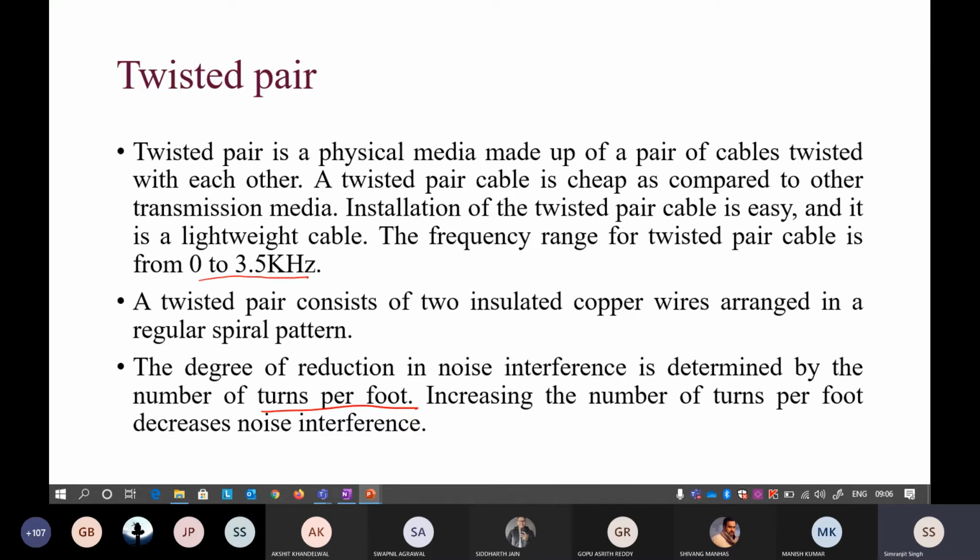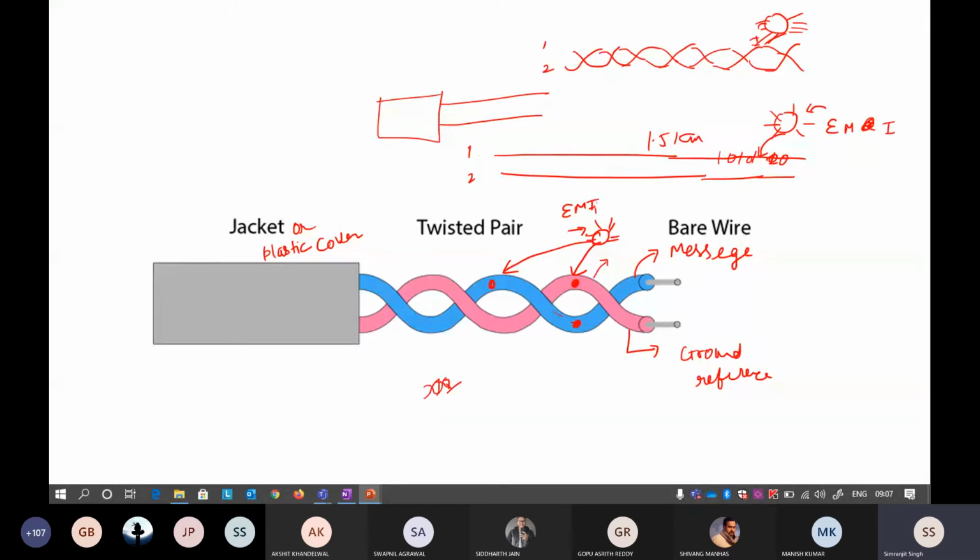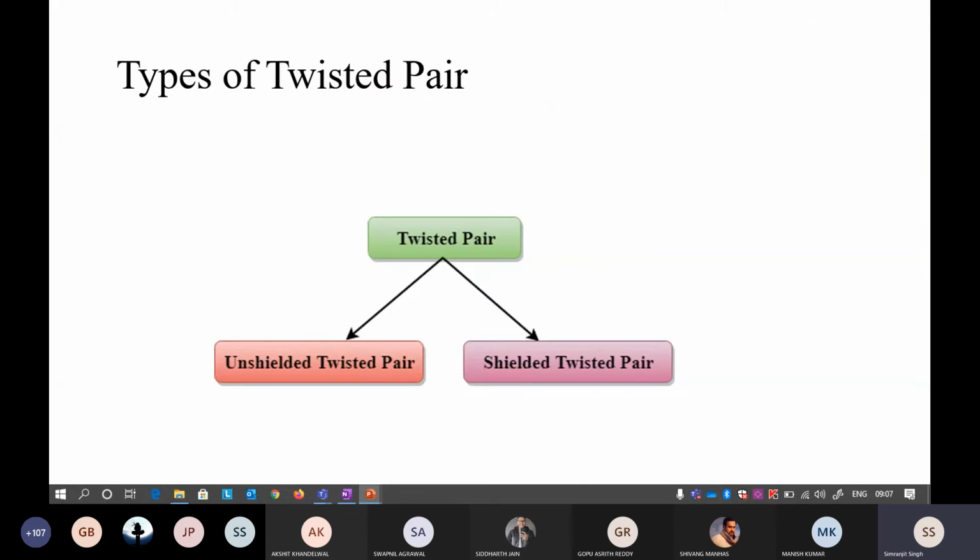Okay, so noise interference means that a particular device is emitting electromagnetic impulses to the various wires that are there. So that is the main advantage. It's a very clever way to avoid interference without increasing the cost of the wire. Okay, so now this again is divided into two parts. The two parts are unshielded twisted pair and shielded twisted pair.